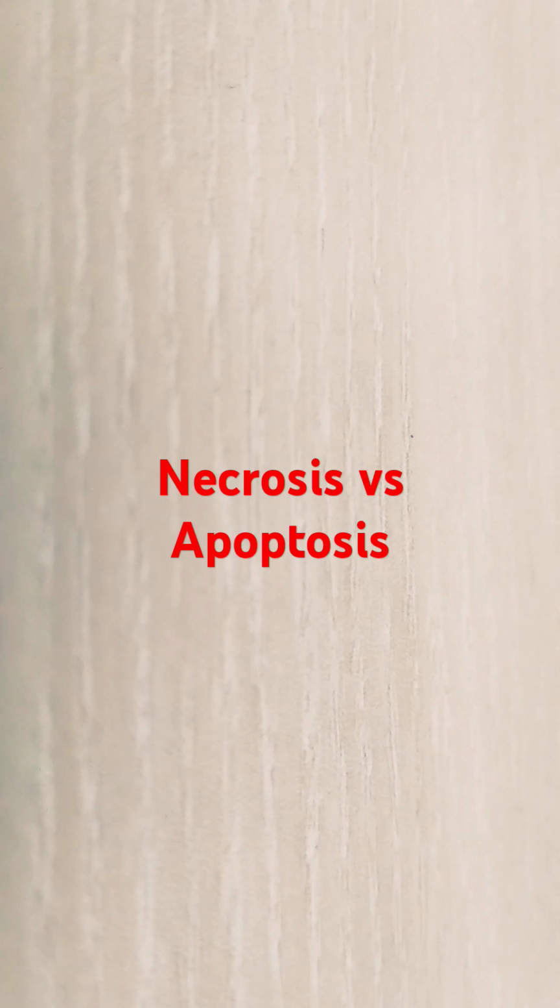Difference between necrosis and apoptosis. Necrosis is always pathologic, but apoptosis is pathologic as well as physiologic. Necrosis is pathologic. What are those pathologies? It may be ischemia, toxins, trauma. And for apoptosis, the physiologic causes are embryogenesis and hormone-driven processes, and the pathologic causes are DNA damage, protein misfolding, and infection.